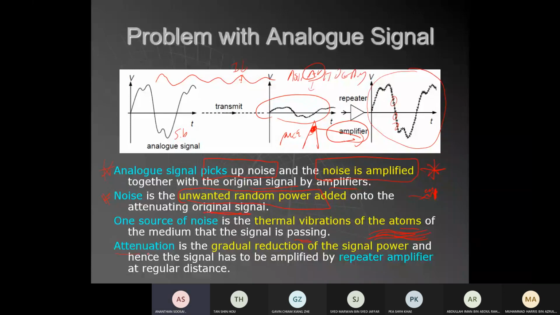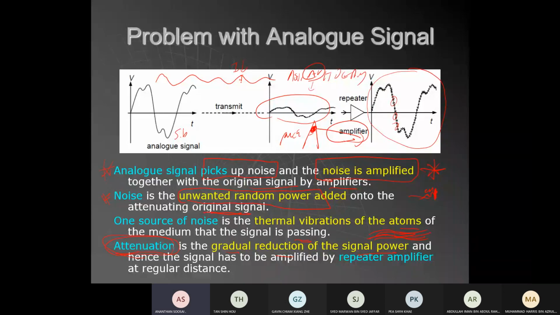Next, attenuation. Attenuation means a gradual reduction of the signal power. When the signal is sent, its power drops because it loses intensity. In telecommunication terms, they call it attenuation. Attenuation happens for all signals, not only analog.